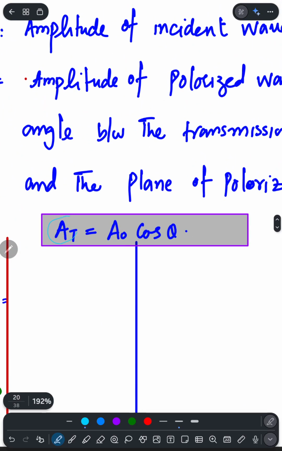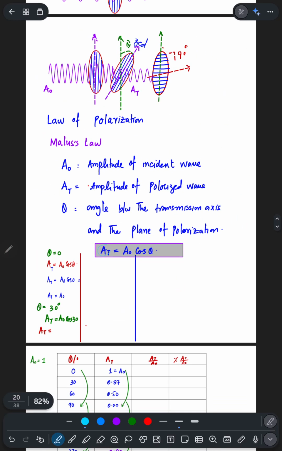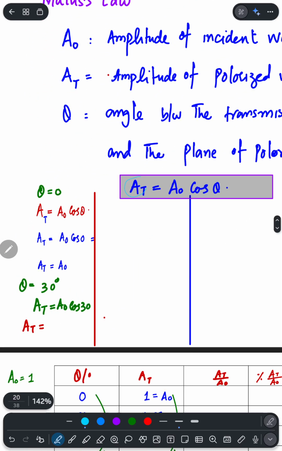That is basically the law which is used to measure the amplitude of the transmitted wave.